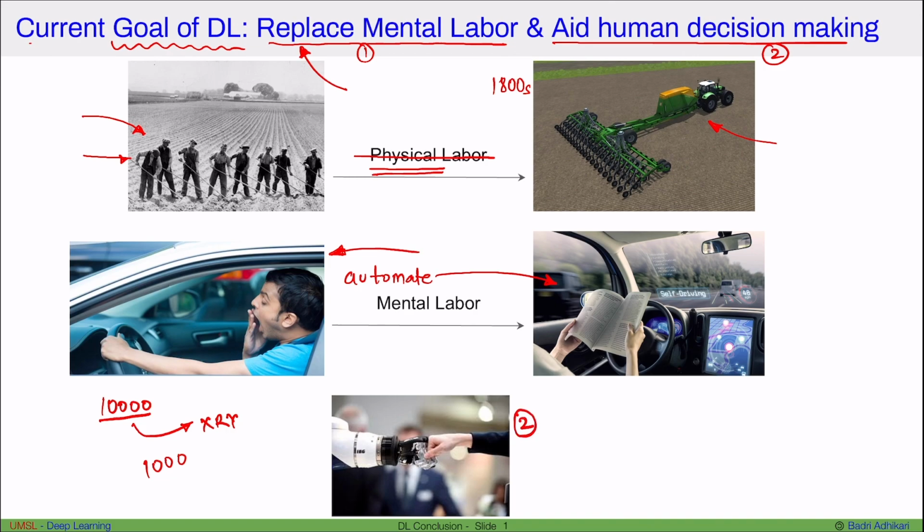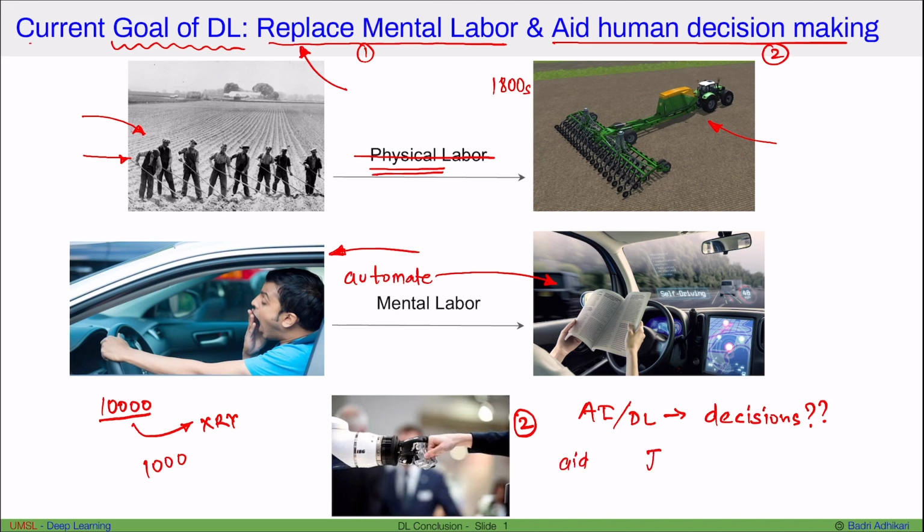Many people think that all the decision making process will be done by AI in the future. But there are a lot of risks in only having AI or deep learning make decisions. If we let AI completely make decisions, we can have a lot of issues, for example, who becomes responsible when AI makes a mistake. So the purpose of AI is to actually aid the decision-making process of a human.